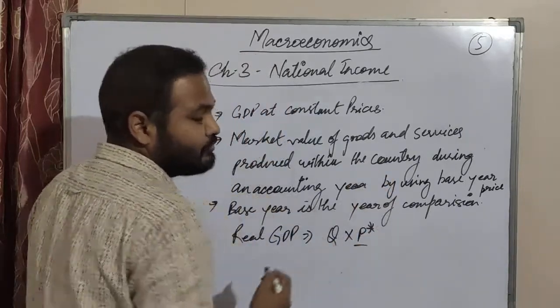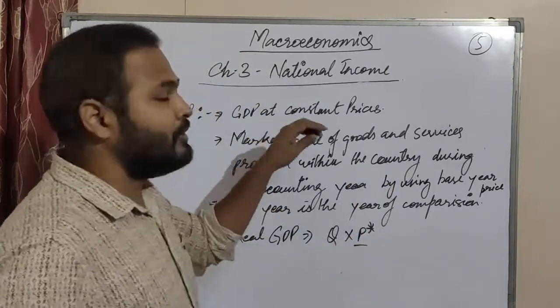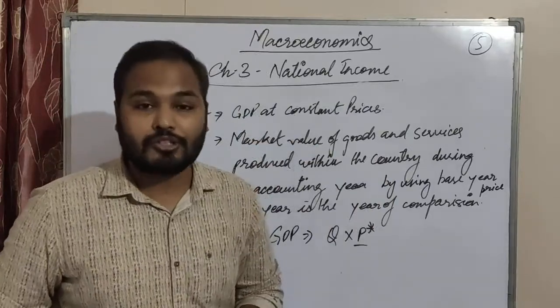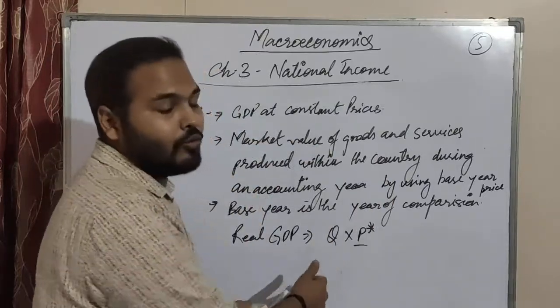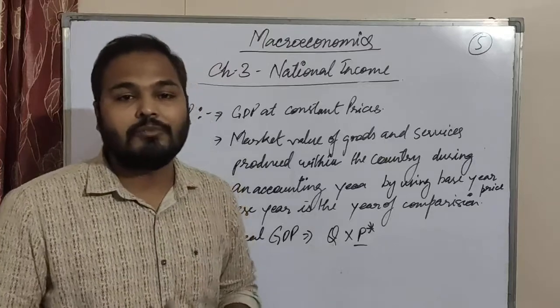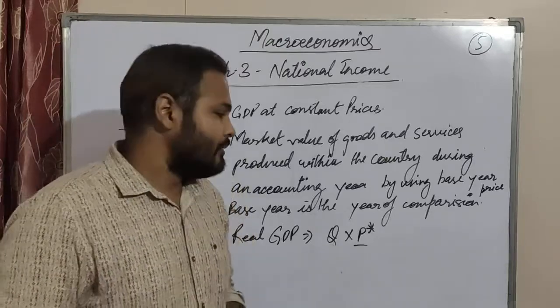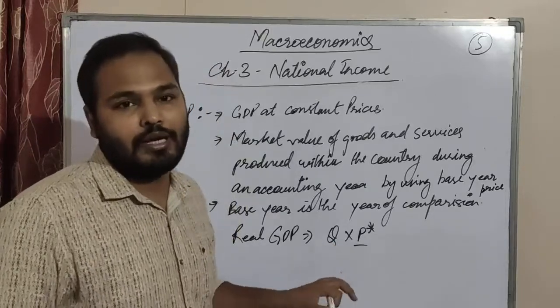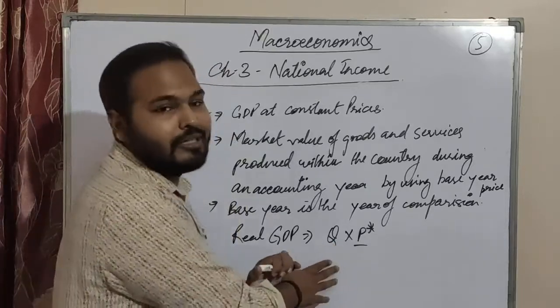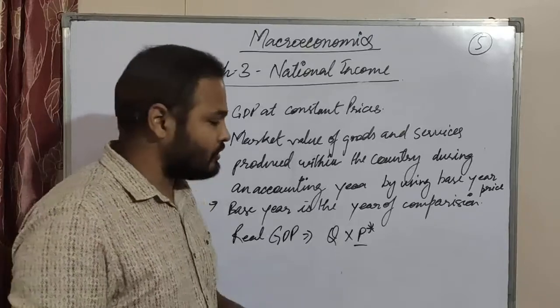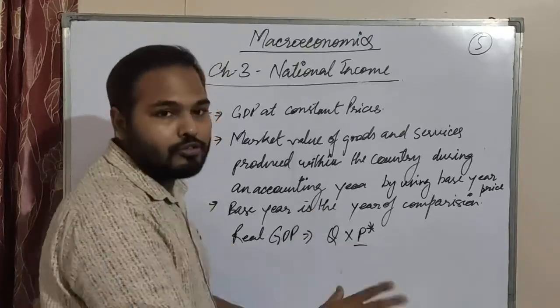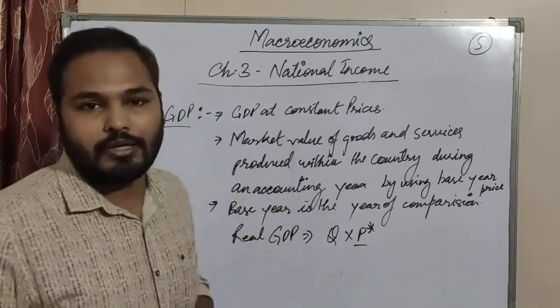Okay, so price will be constant because here GDP is to be calculated at the constant price, and quantity will be fluctuating, meaning it may increase or decrease. Most probably we want it to increase, but it is fluctuating, so we cannot say it is fixed here, it is variable. So please try to understand this, that price will remain constant and Q will increase or decrease.